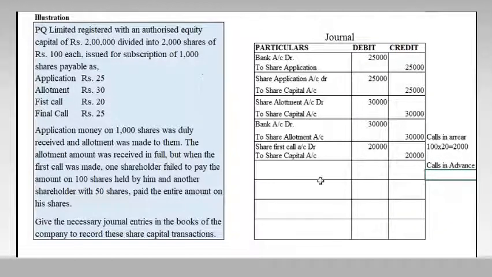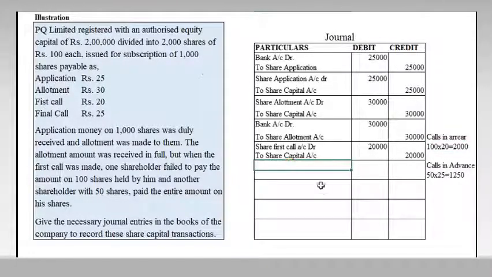Calls in advance, how much? One shareholder who is holding 50 shares paid his entire amount, which means he paid his balance also. Balance is the final call, rupees 25, 25 into 50, 1,250. So we'll get 1,250 in advance and we won't get this 2,000 as arrears. So what will be our journal entry for this?